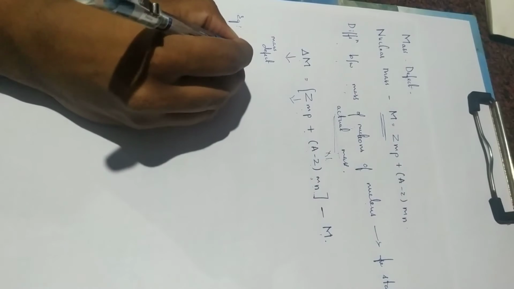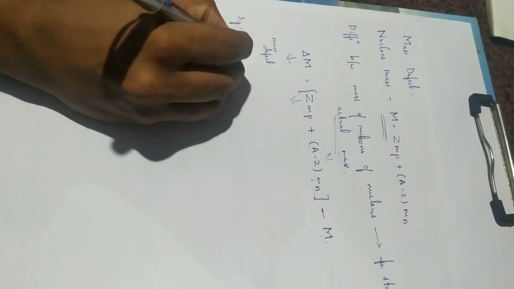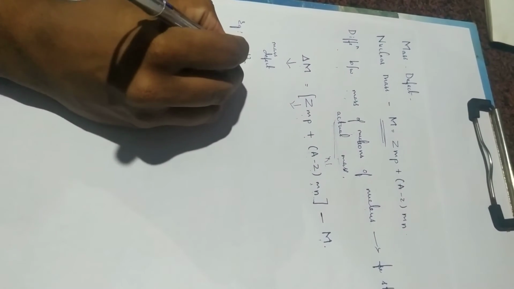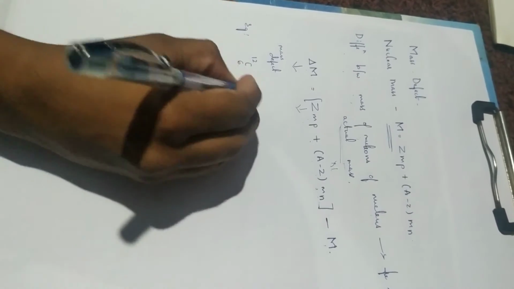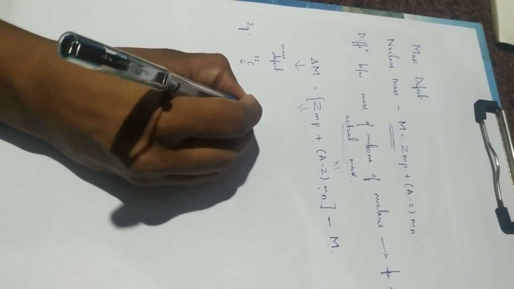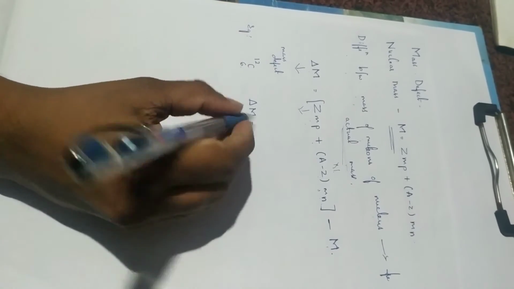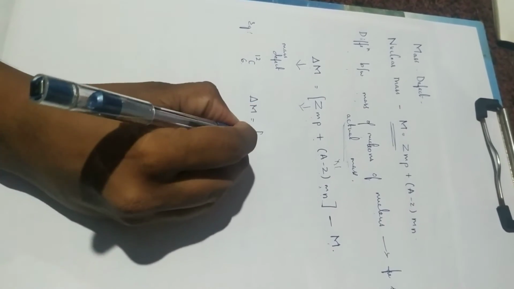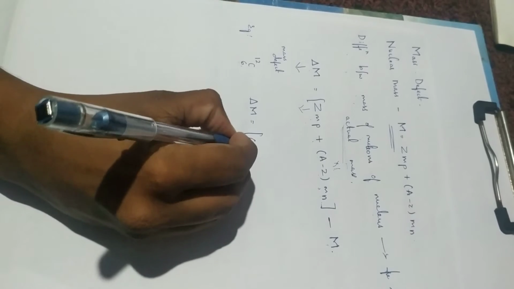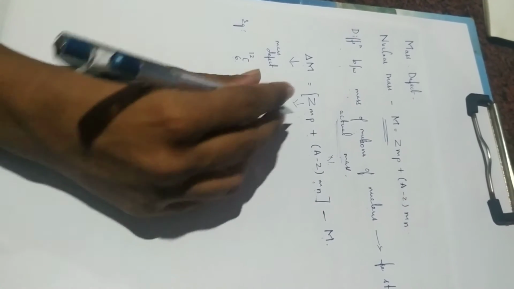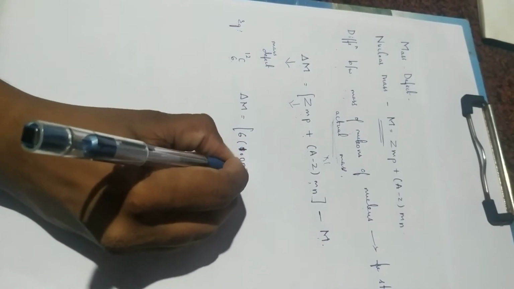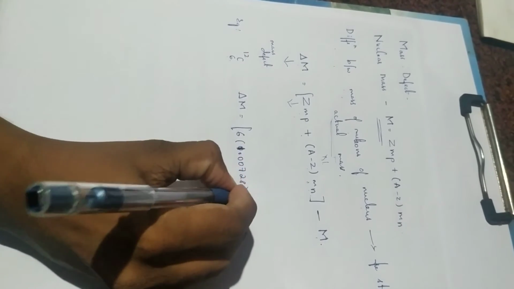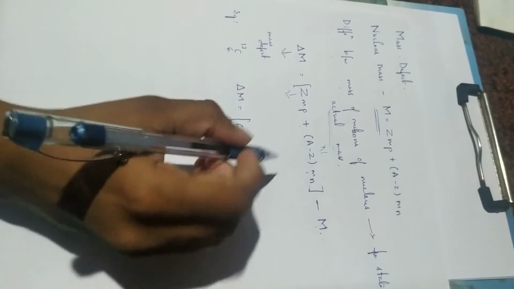Now let us take one example for this. If we have to find the mass defect of carbon 12, Z is 6 here. We know the value of mass of proton, that is 1.00728, plus 6. Why 6?